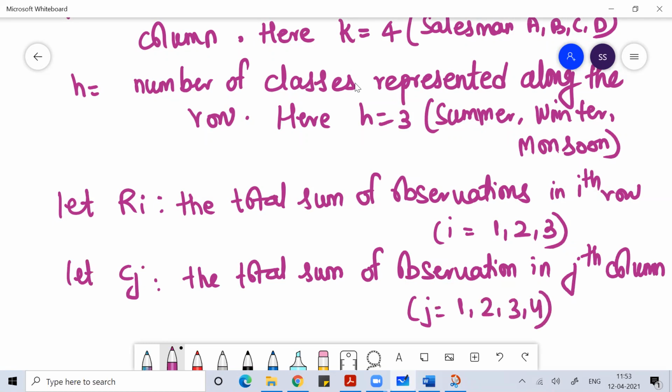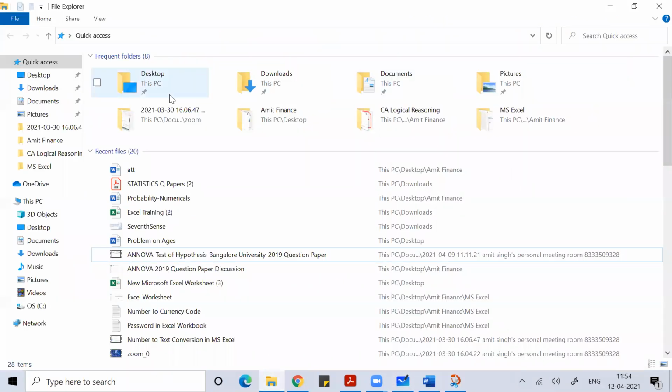We have 4 columns. Anyone, any doubt? So now what I'll do, I'll talk about my data. For that, let me open that.